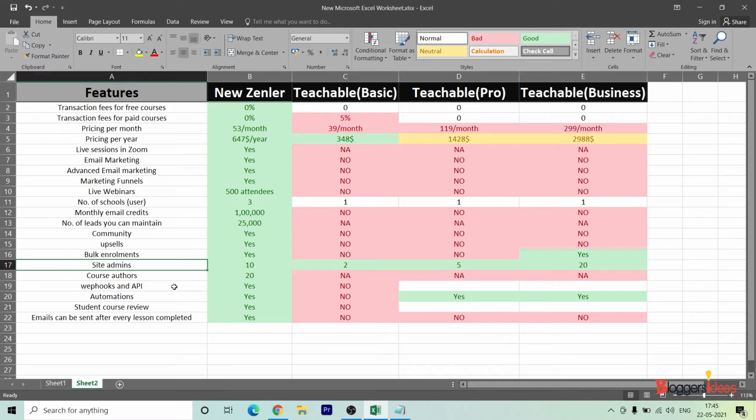Next, we have webhooks and API. Guys, this is really important because nowadays this generation is of automation, and if you don't have automation, it is really slow to work on things. This is provided by Zenler itself, and you don't have these in Teachable. Thinking of student course reviews, we do have them in Zenler, and the same is not provided by Teachable.